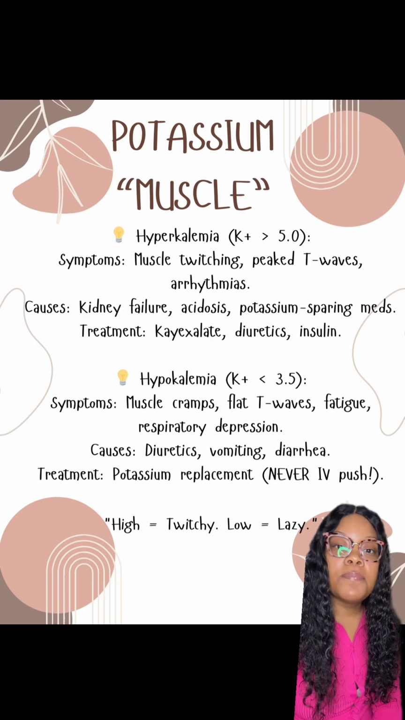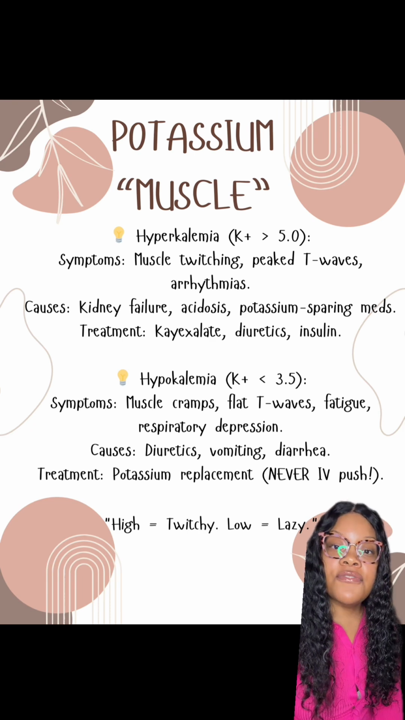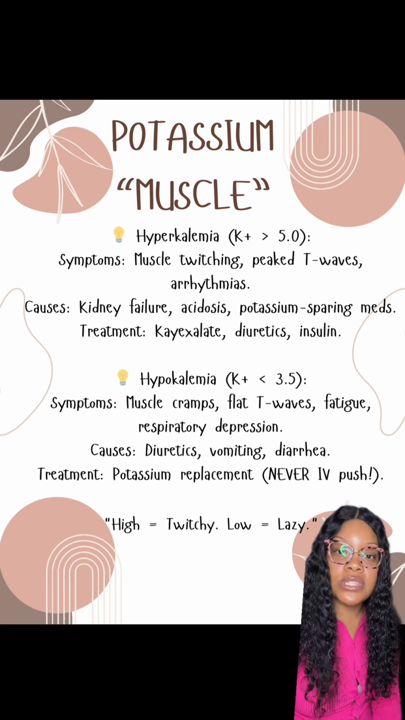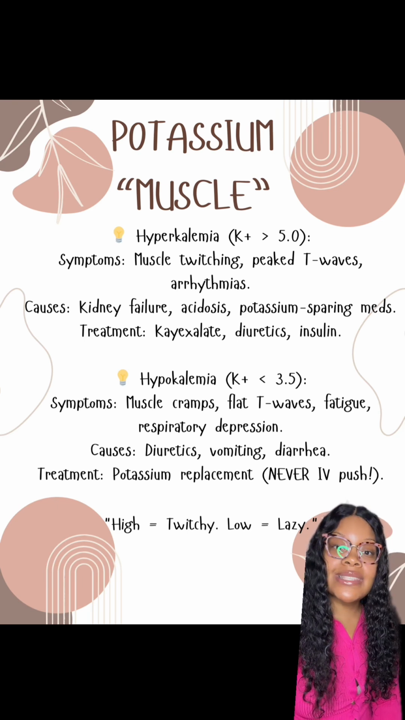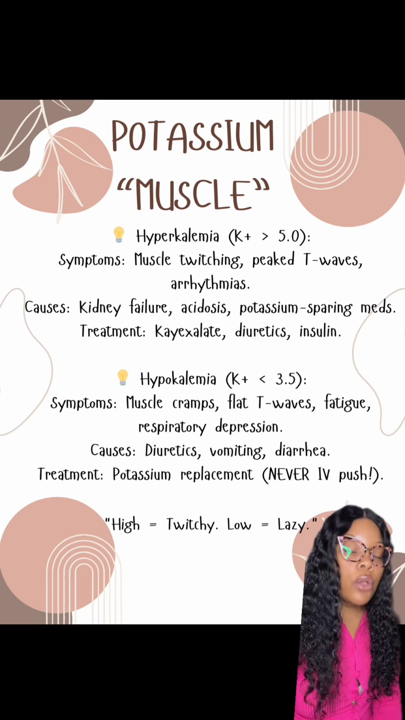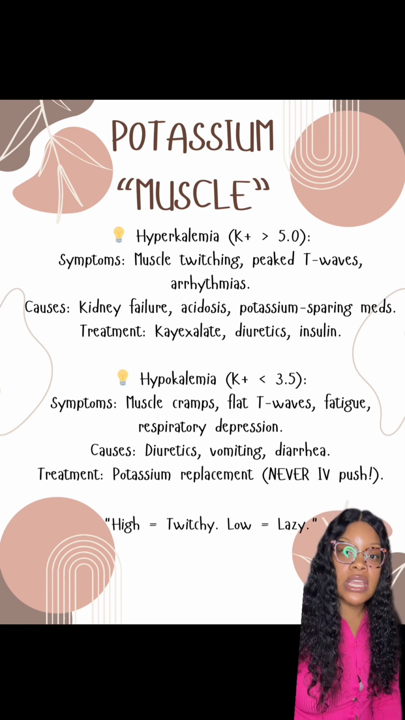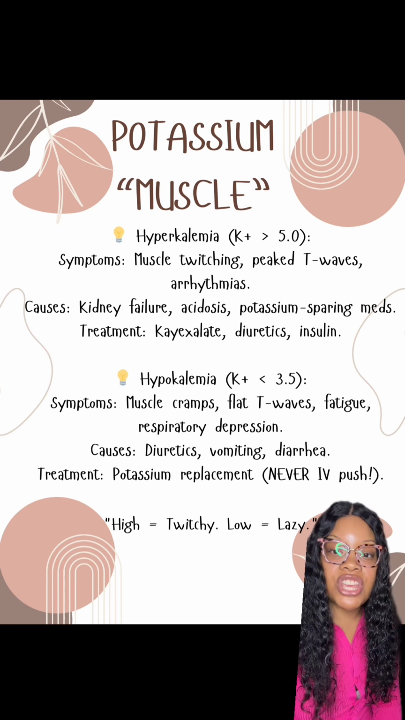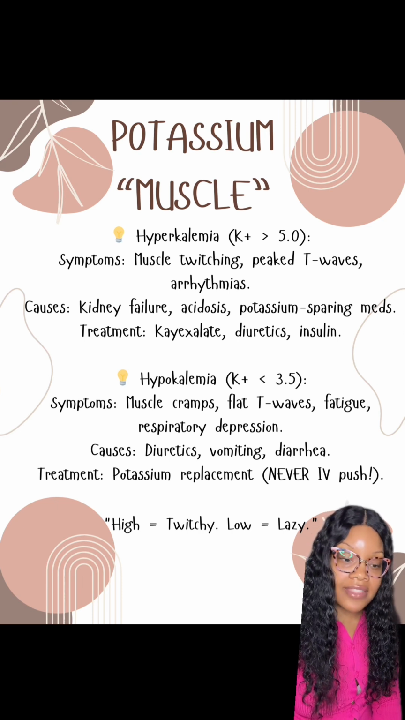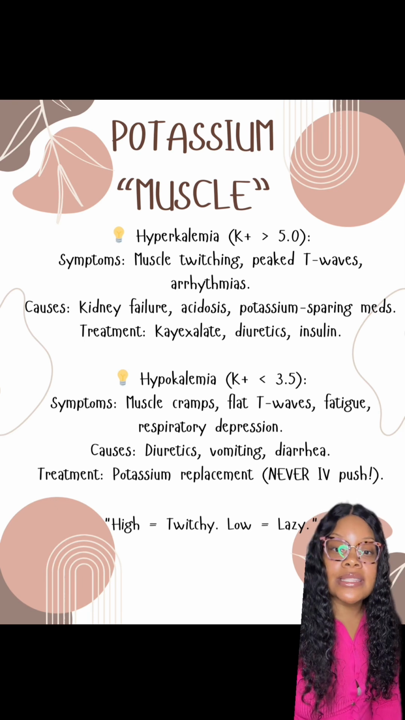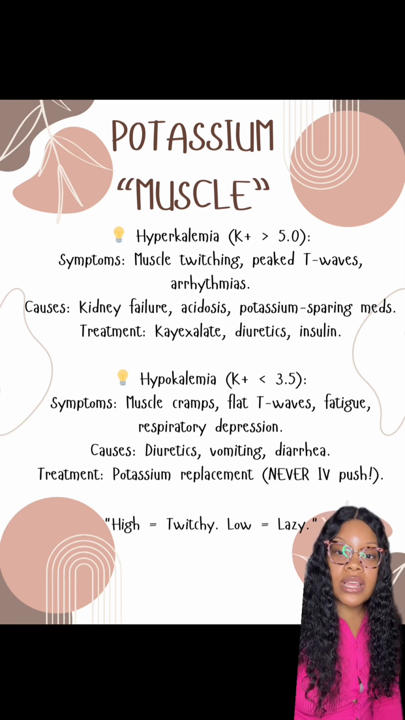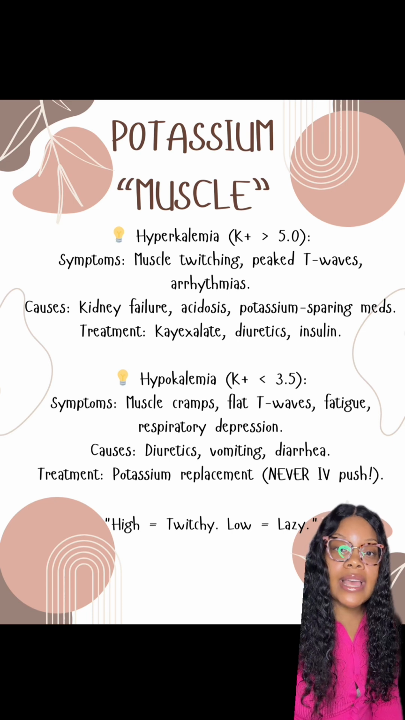Hyperkalemia is a potassium greater than 5. Some signs and symptoms that you will see are muscle twitching, a peaked T wave, and arrhythmias. You guys, it is so important to know that if a patient's potassium is high, we automatically want to place that patient on a cardiac monitor, because this patient is going to be experiencing arrhythmias, and you're going to see EKG changes. We want to notify the doctor ASAP because this is an emergency.